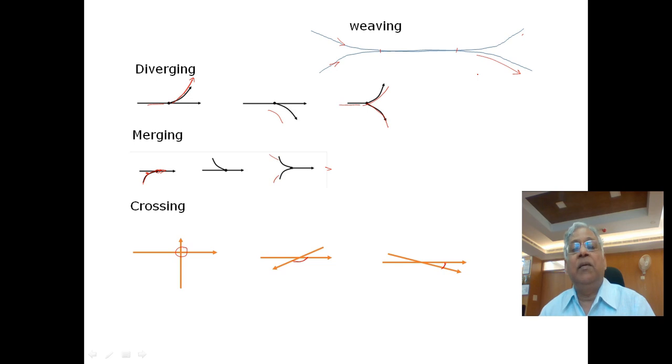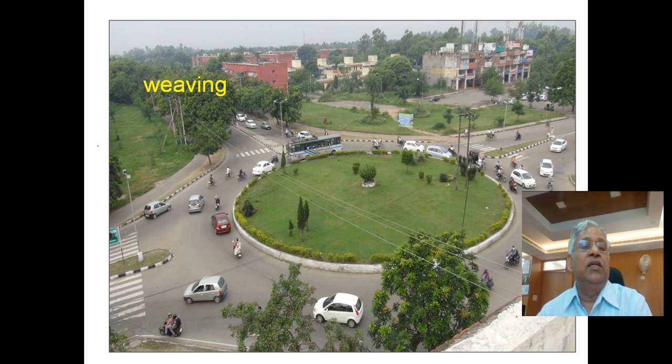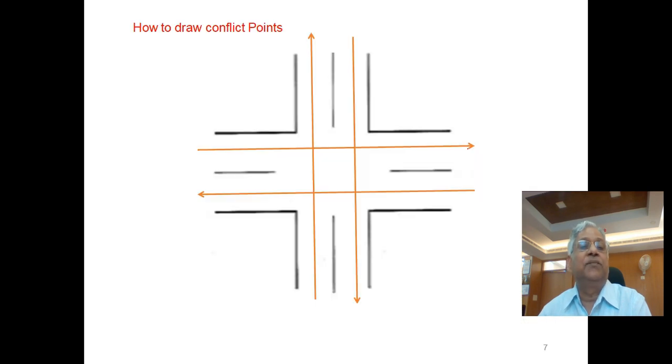It can happen on a roundabout also, when traffic enters the roundabout, it will merge with the traffic which is moving around the central island, and then it will diverge, exiting to the desired direction. So these are four movements which are critical, and because they involve a gap acceptance process, they become risky. So how to draw these conflict points at an intersection?